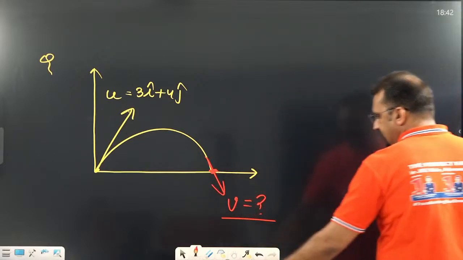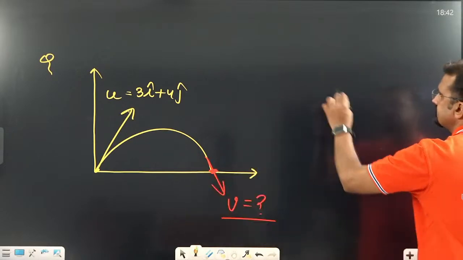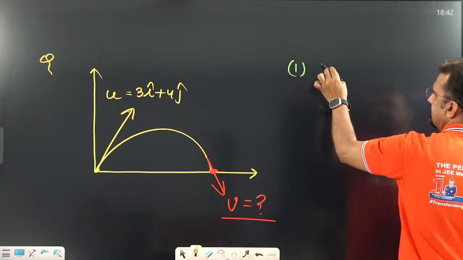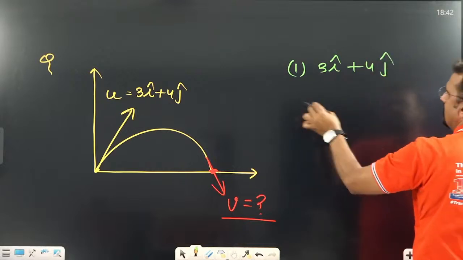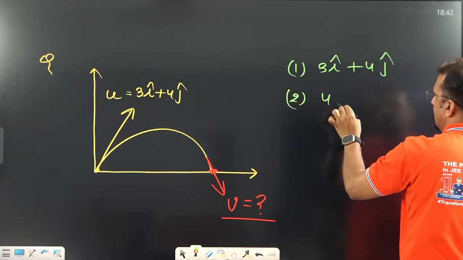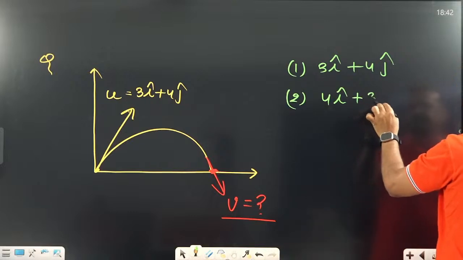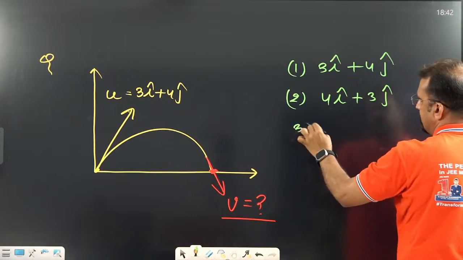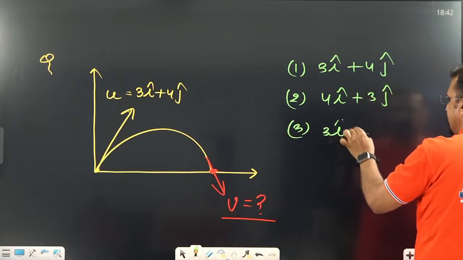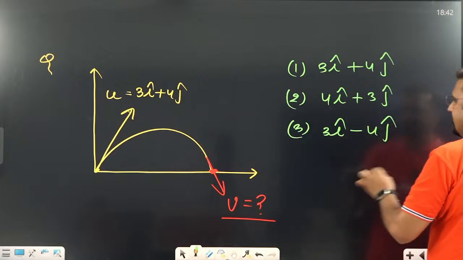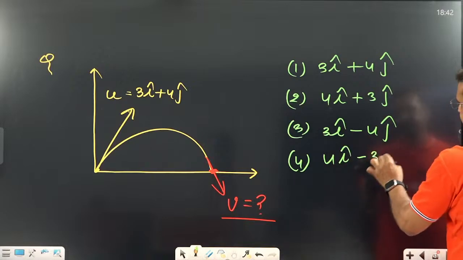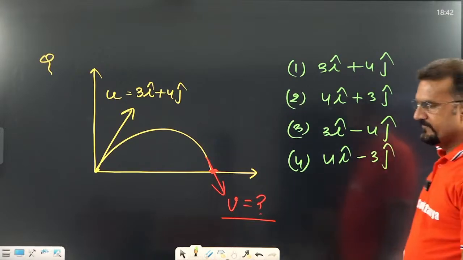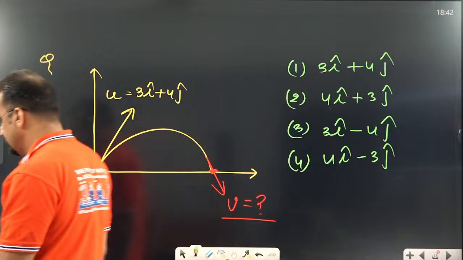I am giving you options, you do it fast. Option number 1, 3i cap plus 4j cap. Option number 2, 4i cap plus 3j cap. Option number 3, 3i cap minus 4j cap. Option number 4, 4i cap minus 3j cap. Tell me fast, which option is the right option?